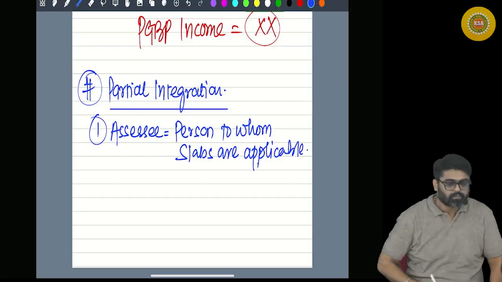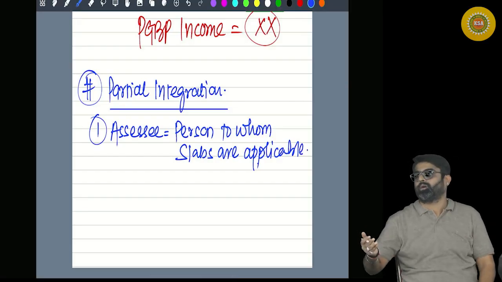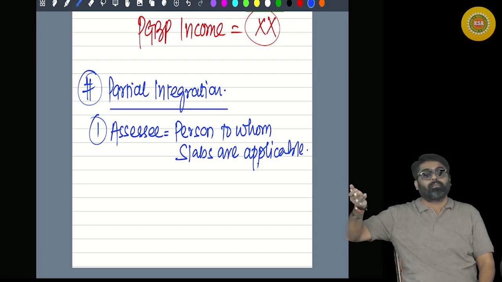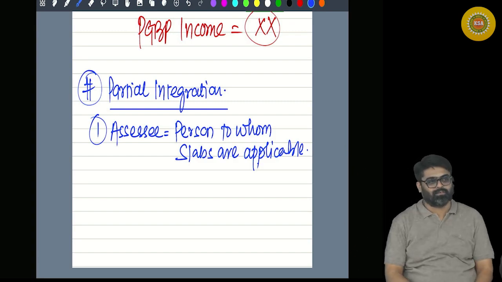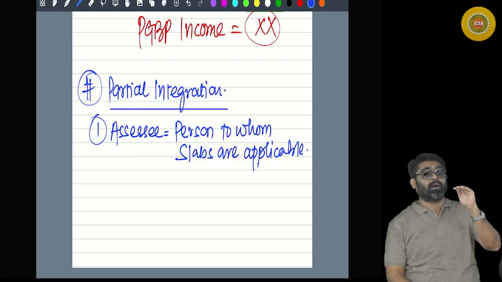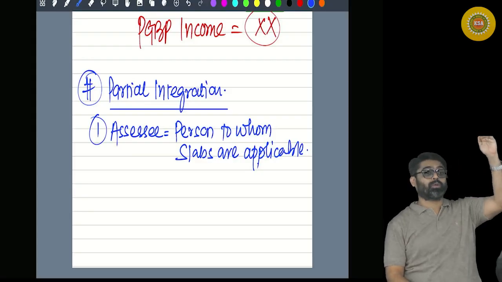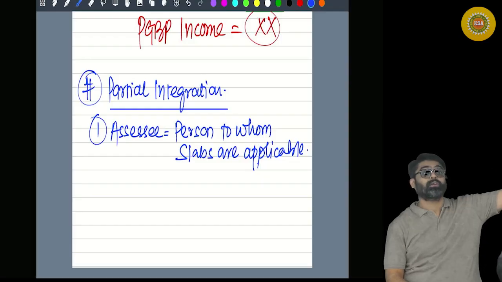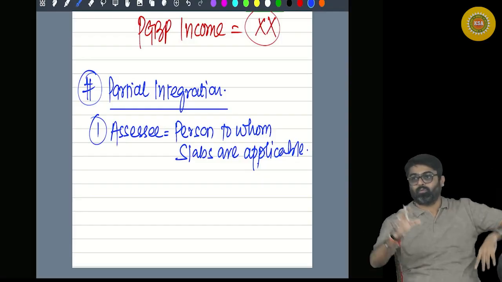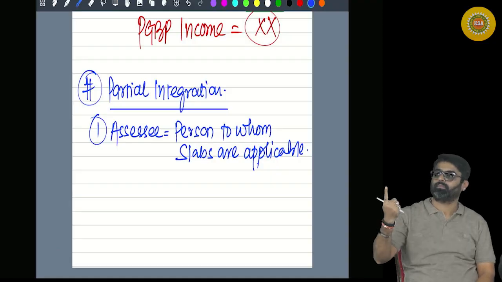Slabs are, meaning the assessee is liable to pay tax at progressive rates. Up to some amount, no tax, then a little bit more tax, then little bit more tax, then more. So the rate of tax is progressive. Which type of assessees have progressive rates? Individuals.